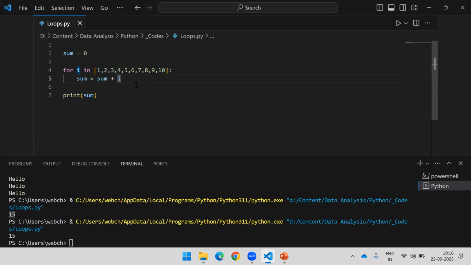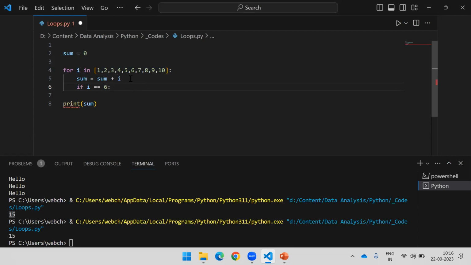Now let's understand how these statements help us. There is something called break, but how do we give the break? Obviously, you need to give a condition, so we can use a conditional statement here. I say if i is equal to 6, I'm comparing whether the value of i is 6 or not.